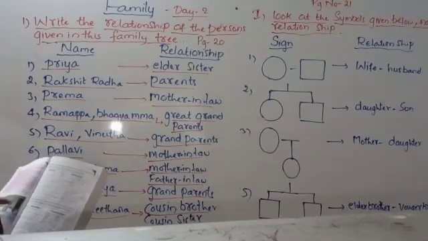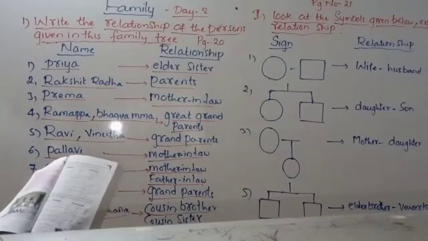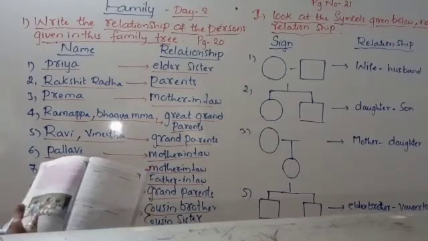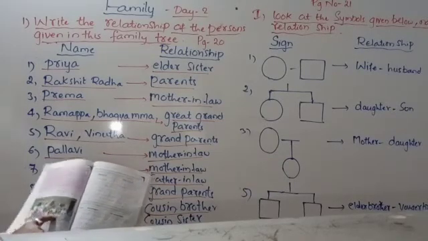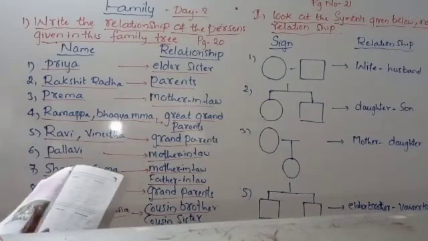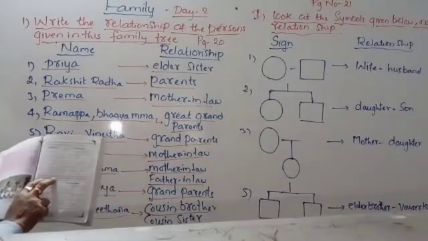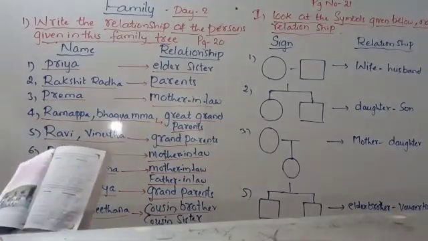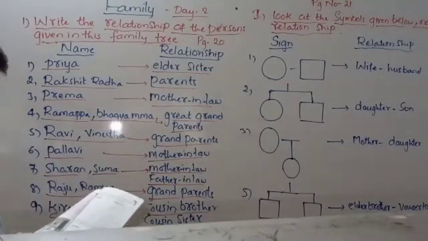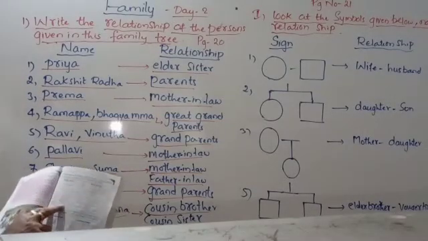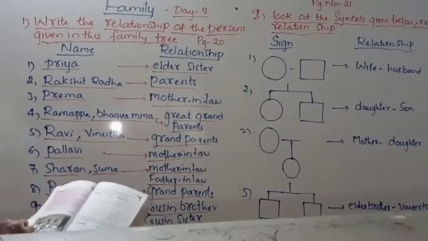So we have learnt about Manu's family, your family, and friends' families also. Understood? Manu's family learned, your family you are doing, and this is the friend's family. So you learned about three families. Now you are going to write what similarities you see there and what differences you come to know there. Understood? So you are going to write what the similarities are, the same things, and what the differences are. Understood?